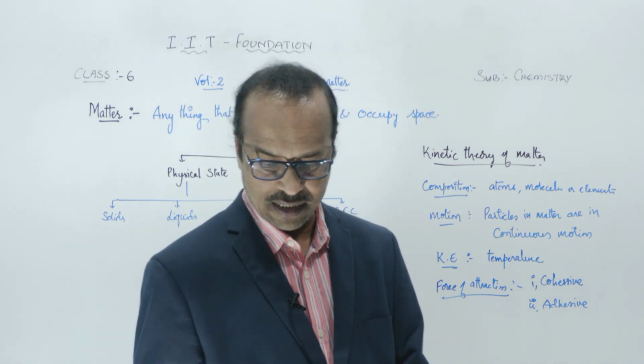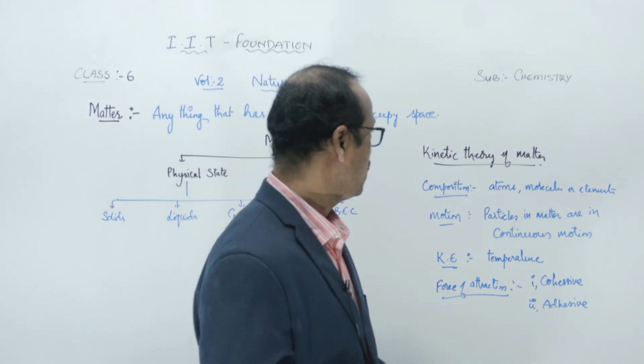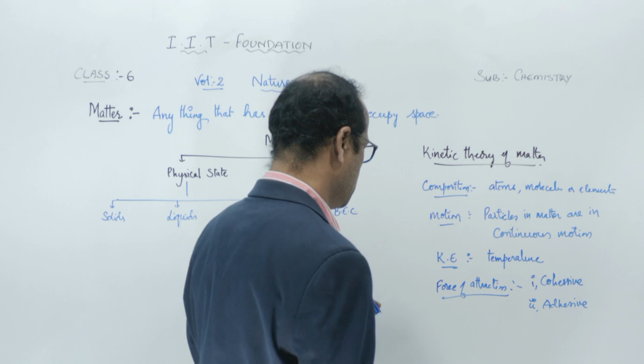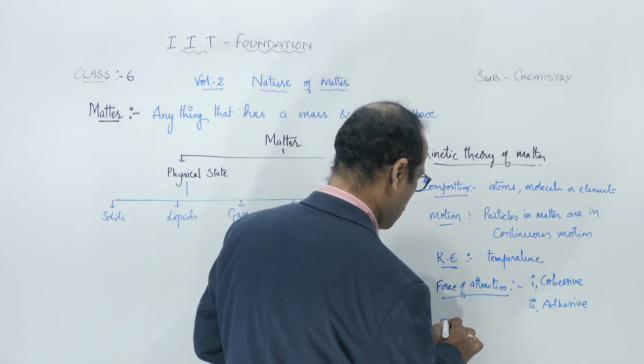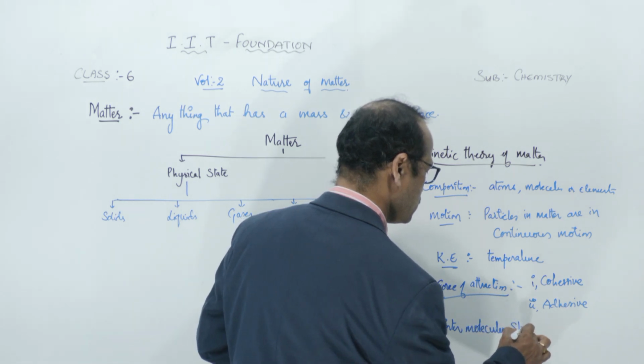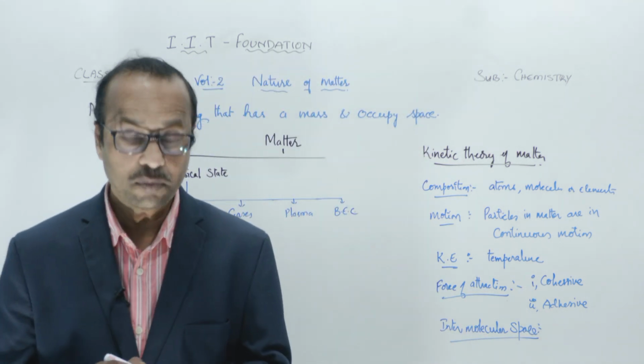Now, next one. So these are the important points of the kinetic theory. One more, intermolecular space, we can also see. What is intermolecular space?